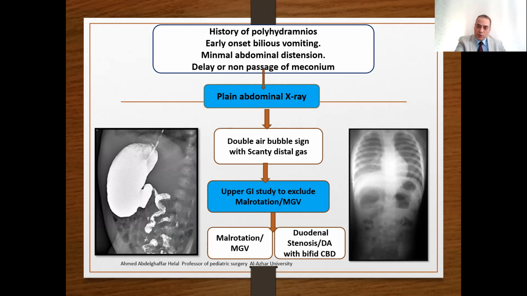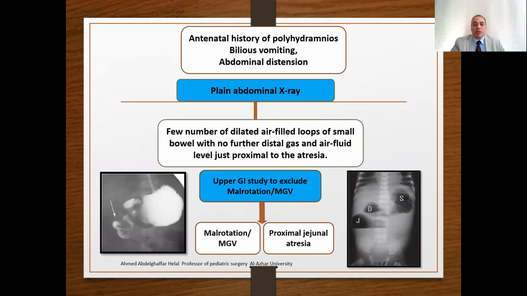So in such cases, when you find a double bubble with distal gas, you must perform upper contrast to exclude malrotation and midgut volvulus, or you can find the same presentation. The explanation for this distal gas may be duodenal stenosis or atresia with bifid common bile duct.